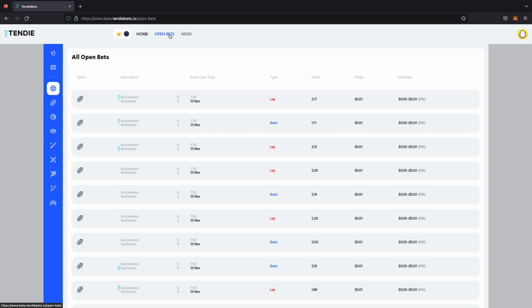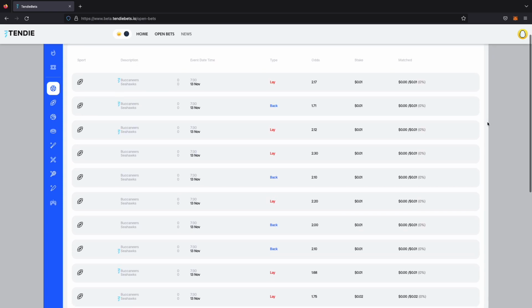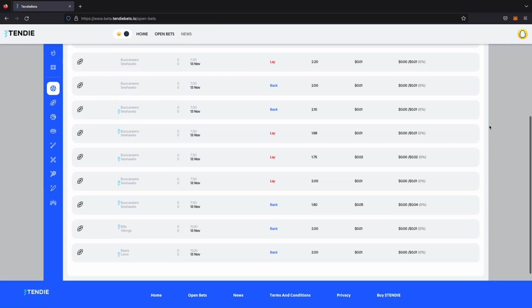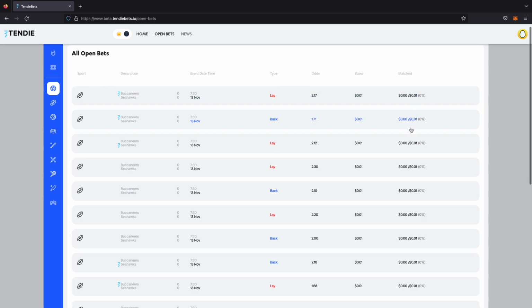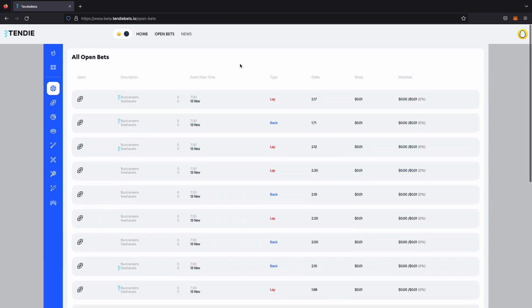Hey guys, T here. So the open bets page is basically a tool to see every bet that's been placed on the entire platform. That's open, of course. So whether it's 0% or partially filled, you can check every open bet site-wide. You can also filter the bets by the start time, the types, the odds, match them out, really whatever you're looking for. In the future, we do plan on adding sorting features because obviously with a large user base, this list is going to become extremely long. So that's just one of the many features we'll be adding in the future.